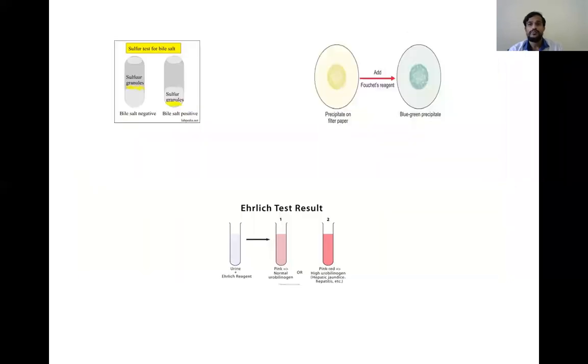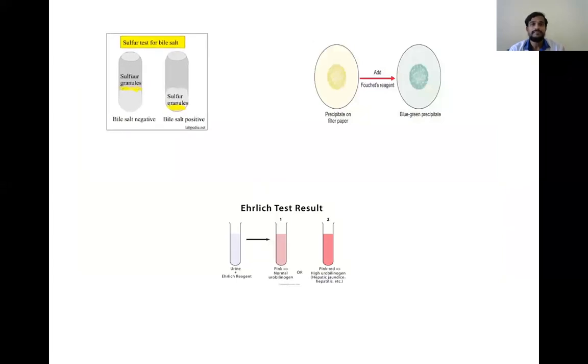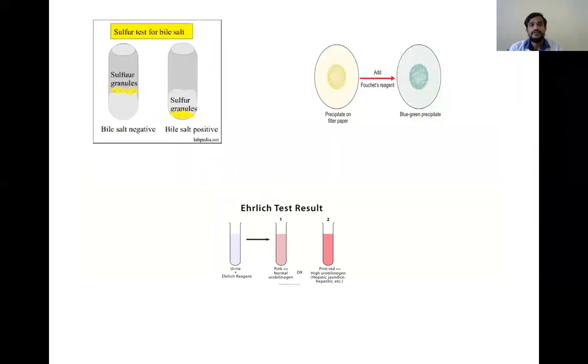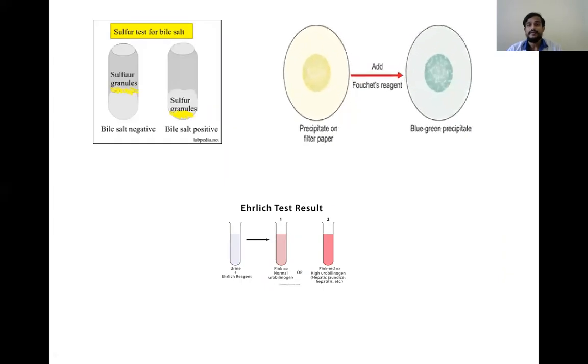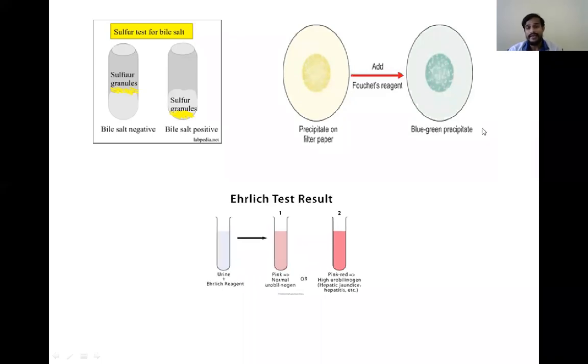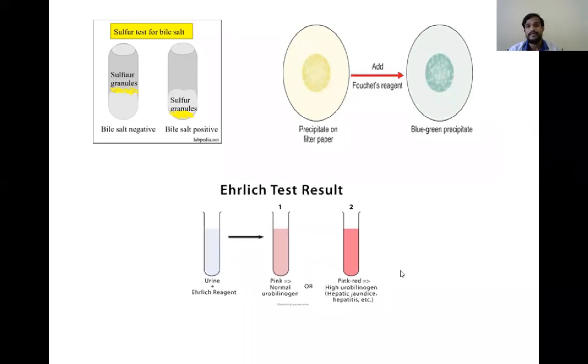So you know how these tests are examined. The bile salts by sulfur test. You know how to perform the sulfur test. And bile pigments by Fouchet's test. You will observe light green color on the tissue paper. Here the sulfur powder will be sinking in Hay's test. And here there will be formation of green color in the Fouchet's test. And in the Ehrlich's test, there will be purple color for assessing the urobilinogen.